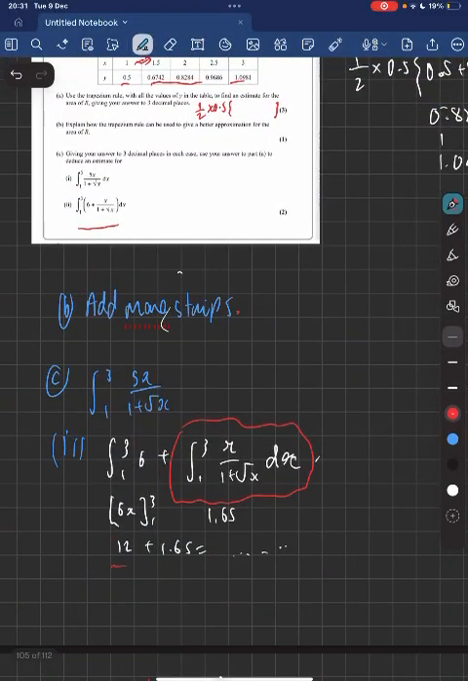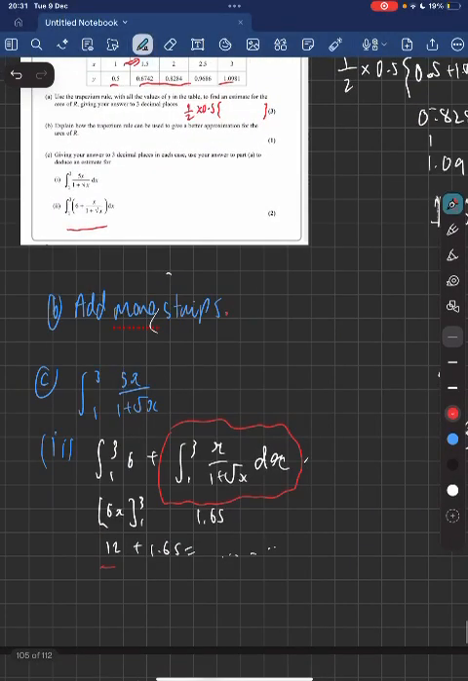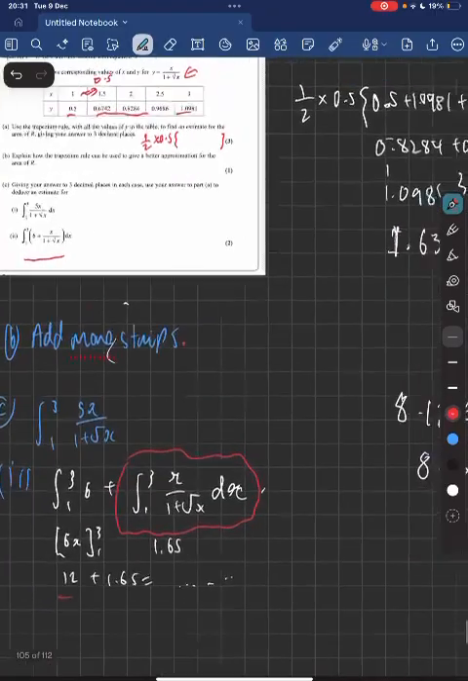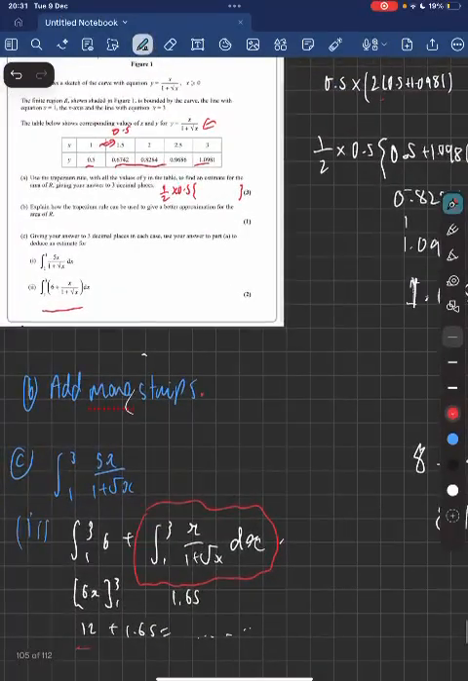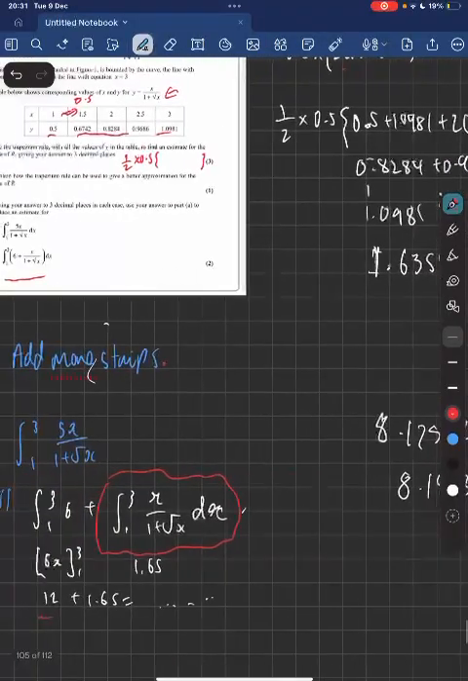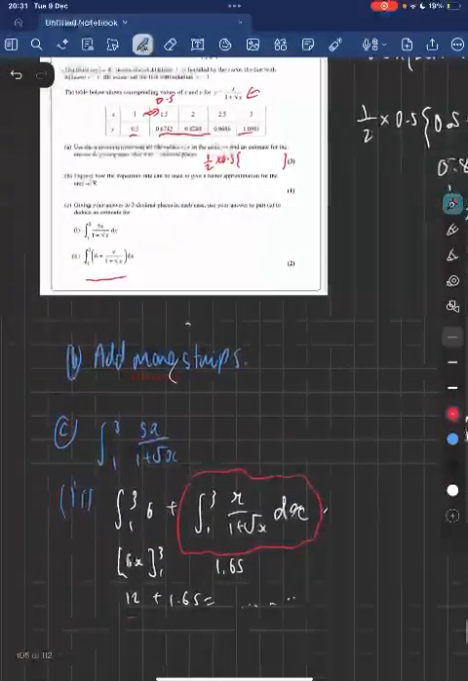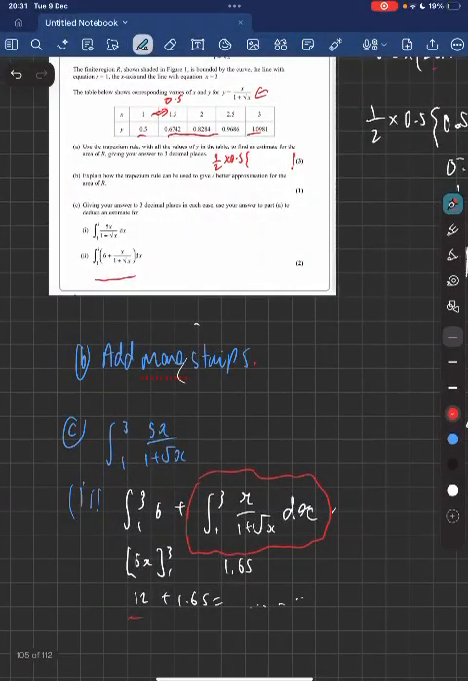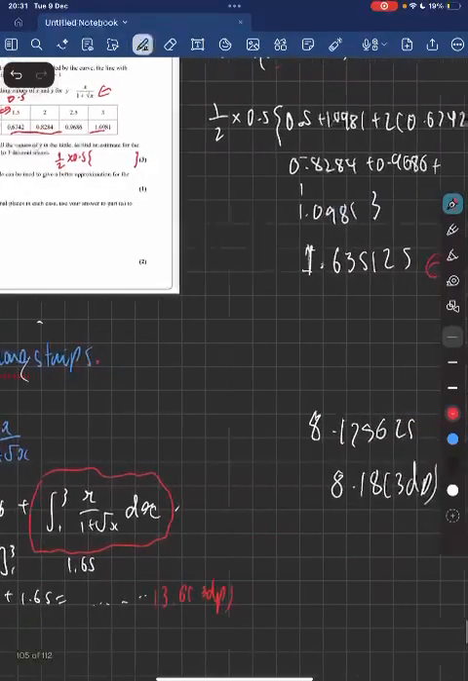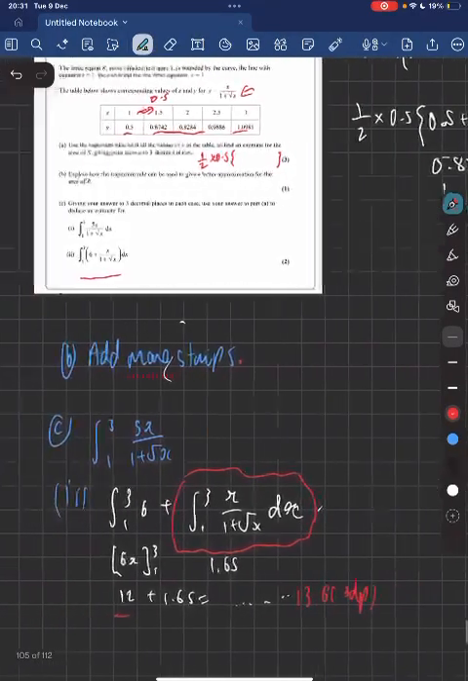But to 3 decimal places, let's quickly check. To 3 decimal places, if we're estimating it, then it's going to be 12 add 1.635. So 12 add 1.635, we're going to say 13.6 to 3 dp. And then this one's going to be 8.18 to 3 dp.